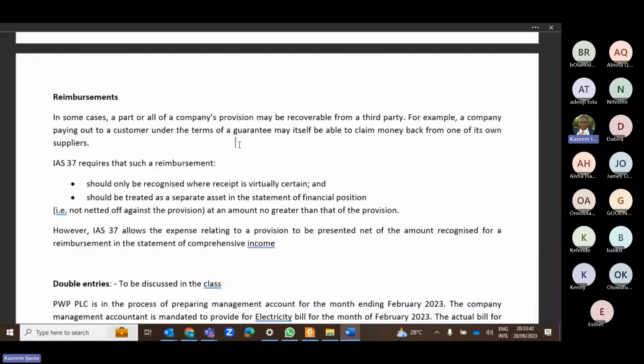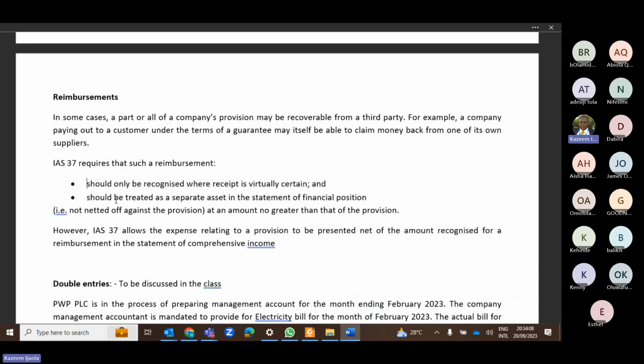However, before you can recognize a reimbursement in your financial statement, IAS 37 gave some rules that you must follow. The first rule is that IAS 37 requires that a reimbursement should only be recognized where receipt is virtually certain.